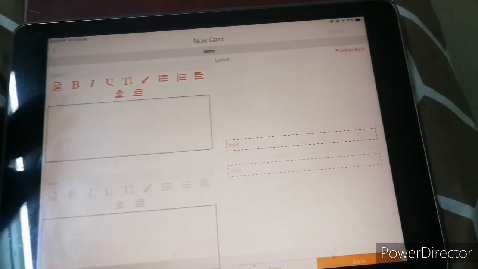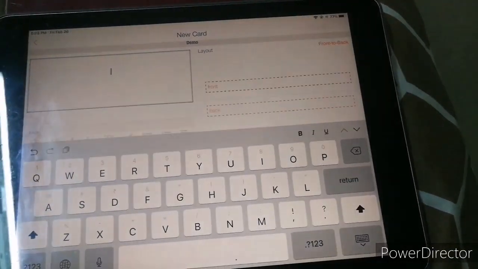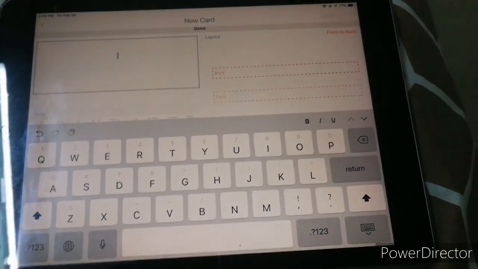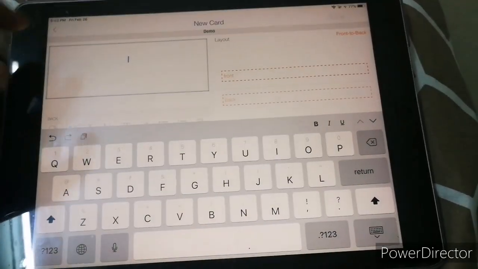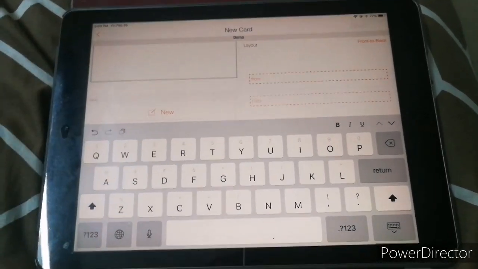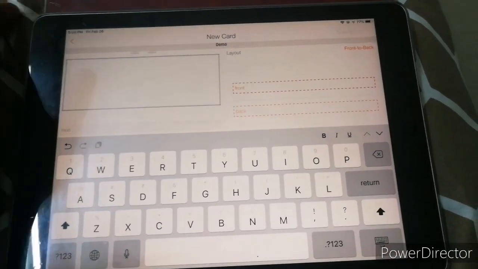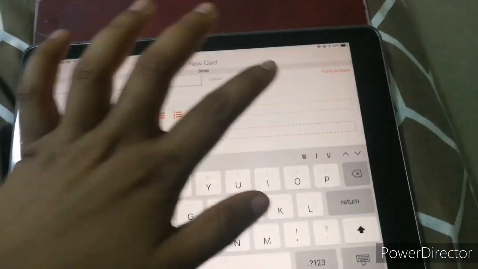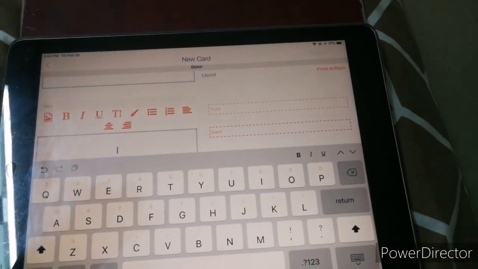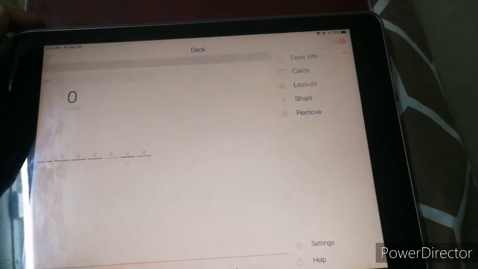Always have a question type of thing, and if it's a fill in the blanks, you can have a dash in it, or some sort of clue in the question, so that you are able to think, okay, what is that. Then put the answer in the box below. Then don't forget to save, and you're done. That's basically how you create cards.